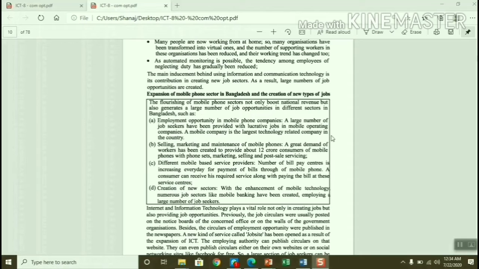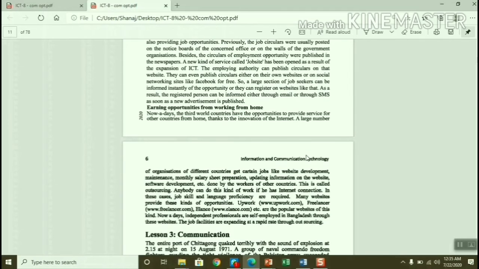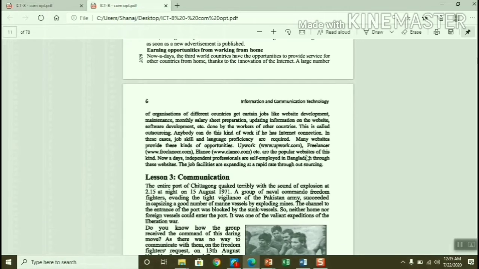And also, who can help job seekers? Job sites can help them. How job sites can help them is also mentioned; you also write that one. And again, earning opportunity: those who are seeking jobs can work sitting at home with whatever qualifications or qualities they have. So you will write expansion of mobile phone, job site, and outsourcing in these cases.